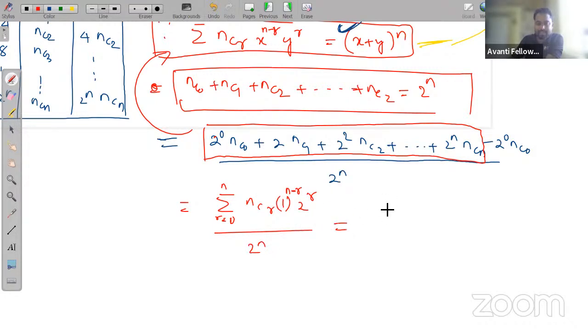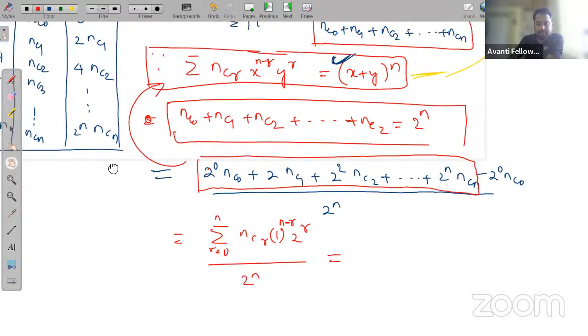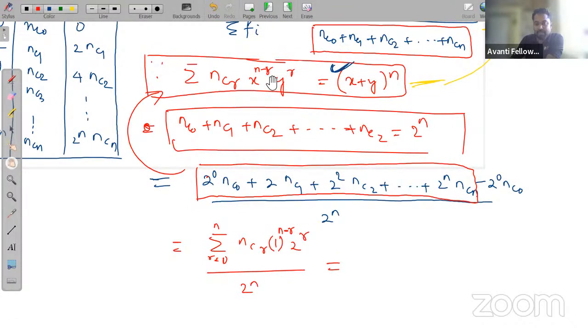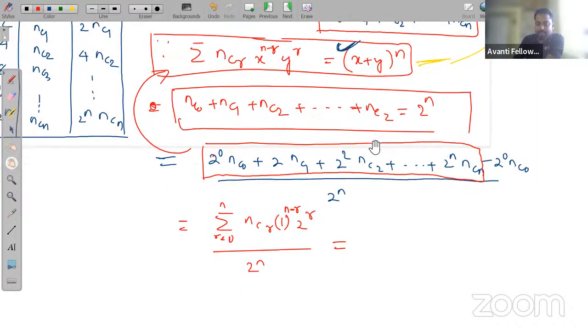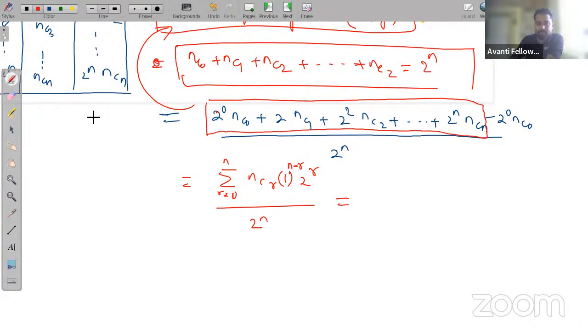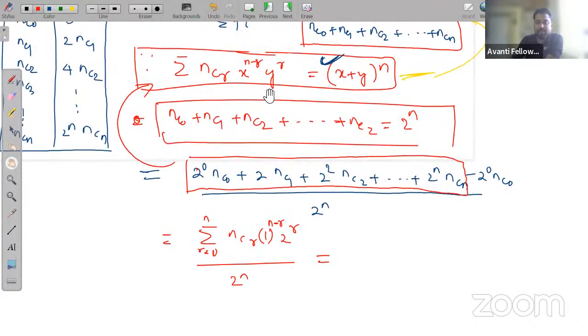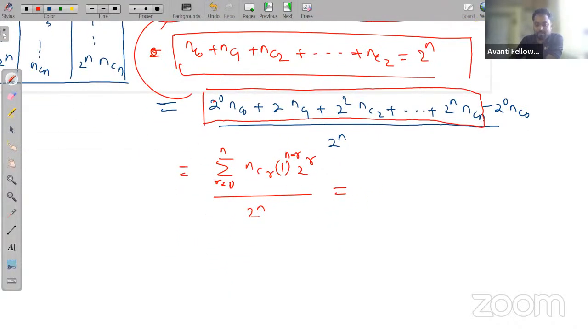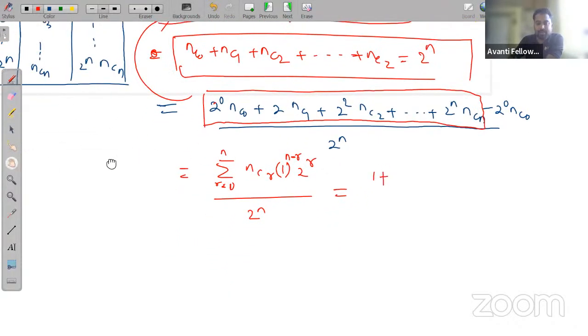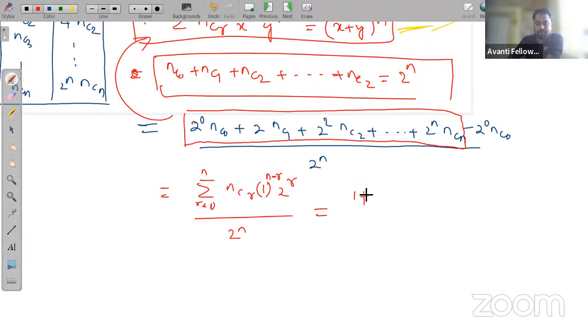Now, summation nCr x to the power n minus r into y to the power r is equal to x plus y to the power n. So in place of x, here we are having 1, right? And in place of y we are having 2. So 1 plus 2 to the power n, and already we have minus 1, because the value of this is 1, minus 1 upon 2 to the power n.